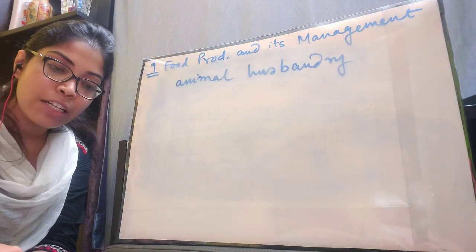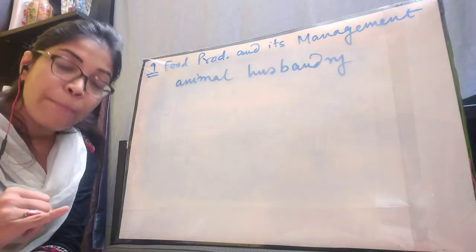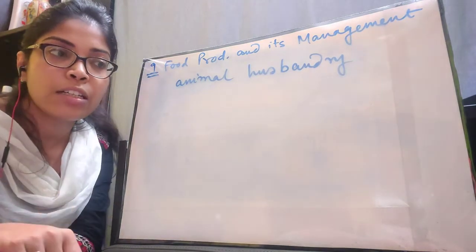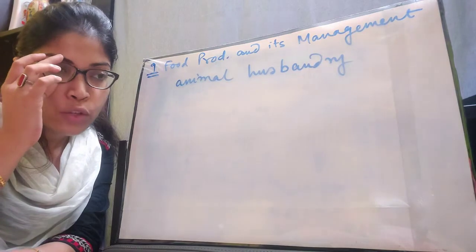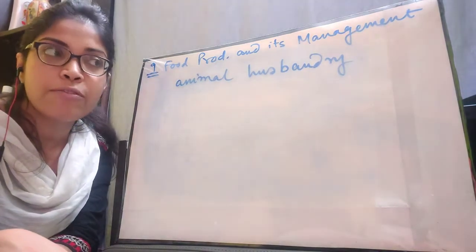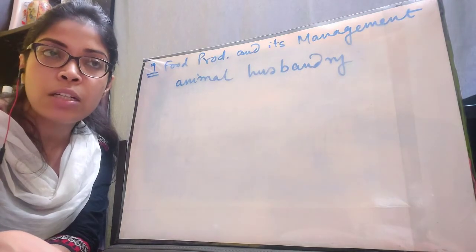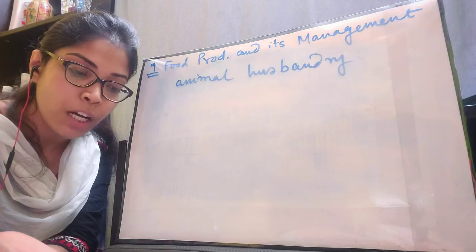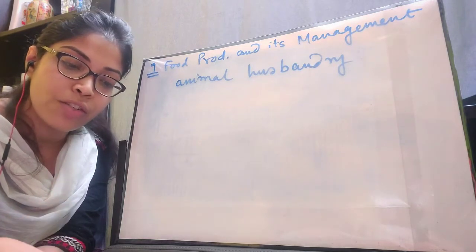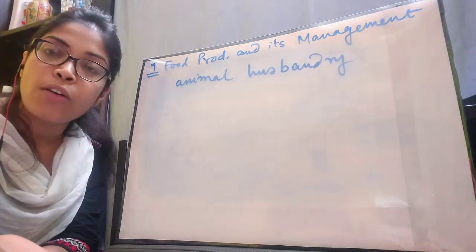What are the steps of agricultural practices? Number one, preparation of the soil. Soil is the medium where the plants will grow, right? If the soil is not properly prepared, or if the soil is not fertile, then the crops will not grow properly. So the first stage is to prepare the soil properly. Second is sowing of seeds.